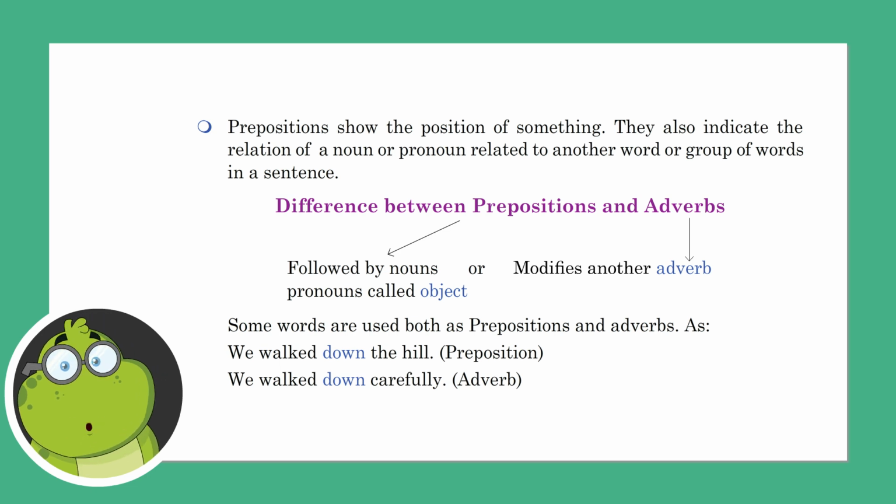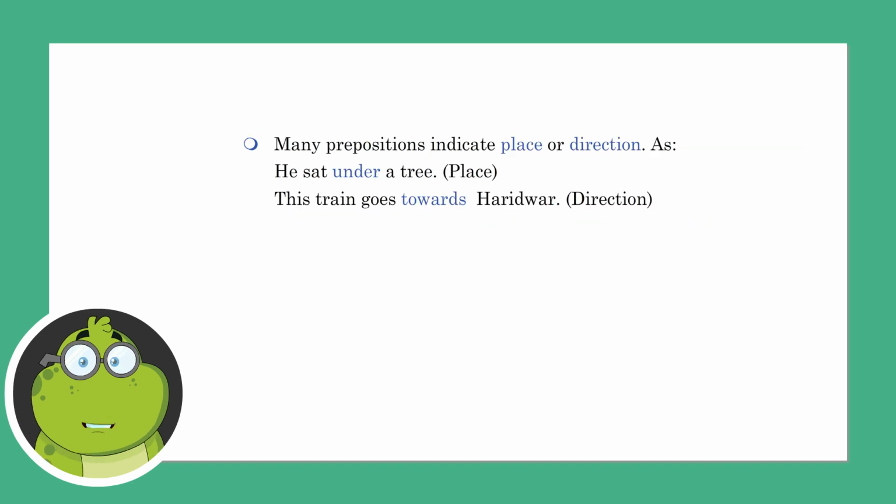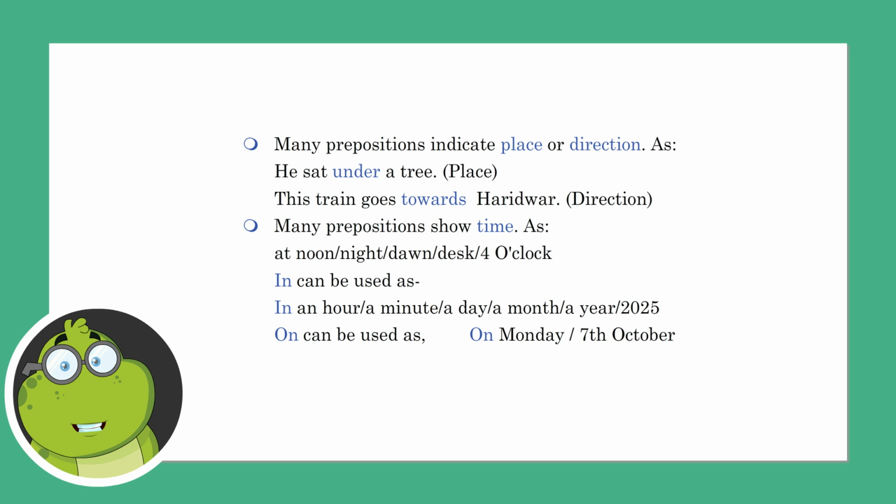Some words are used both as prepositions and adverbs, as in: we walked down the hill, preposition; we walked down carefully, adverb. Many prepositions indicate place or direction, as in: he sat under a tree, place; this train goes towards Haridwar, direction.